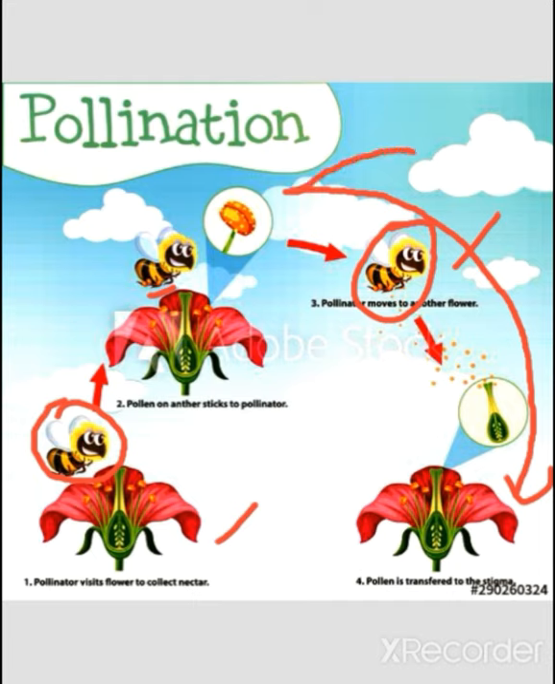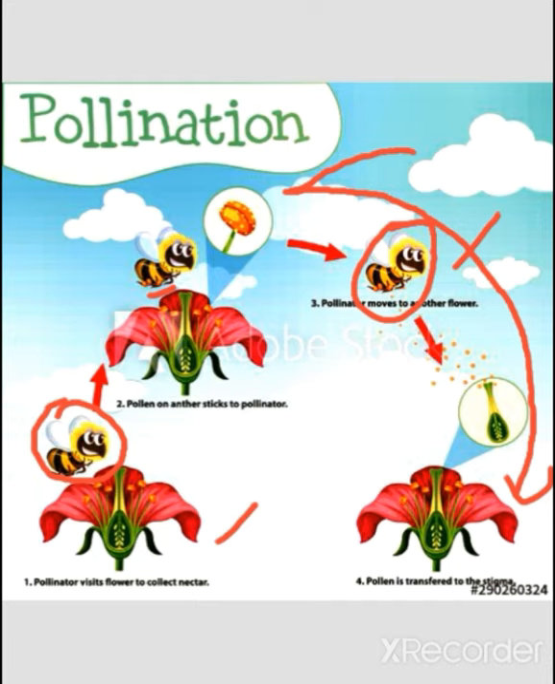The next one is malacophily. What is malacophily? When cross-pollination is performed by snails, in snake or cobra plants and some other plants, lilies, that is called malacophily.